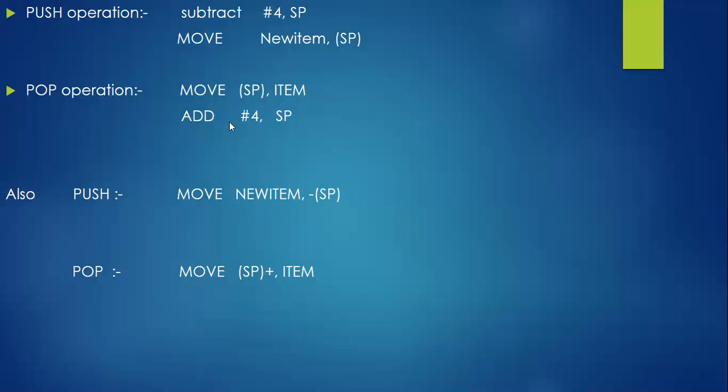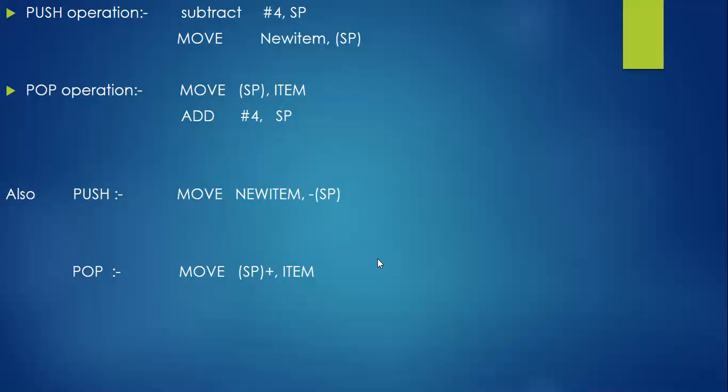Then what about pop? Say first, what do I need to do? I need to access the location first, then I need to add. Because of that, we have post increment. So here pre decrement we had, but here post increment we have. These two lines are the same as how we explained the push operation and pop operation using these 4 lines. Here we are using immediate addressing mode and indirect addressing mode, but here we are using indirect addressing mode and auto increment and auto decrement concepts.